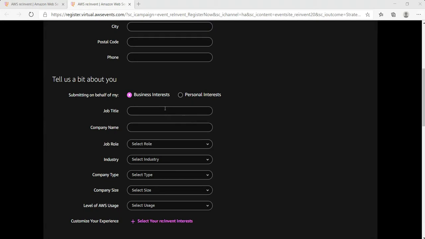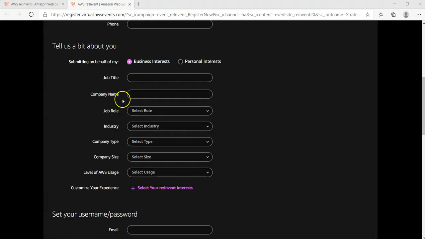If you are working for a company, you need to give your company name, and please note company name is a mandatory field. So in case you are not working with a company and you are a freelancer or working on your own or self-employed, then you can provide your name or any brand name if you have built one for yourself.